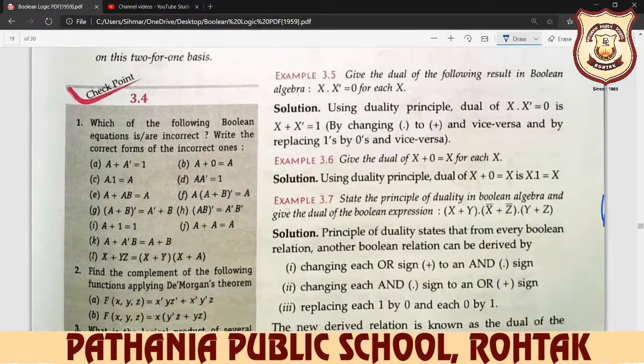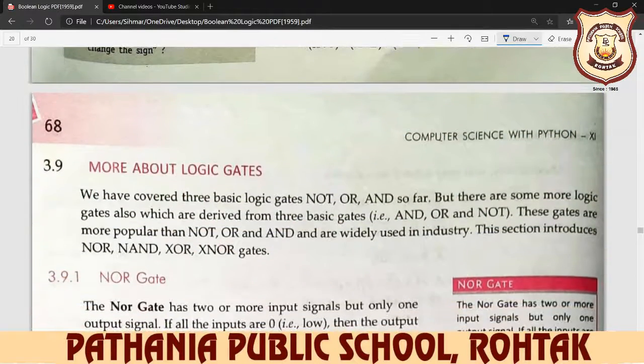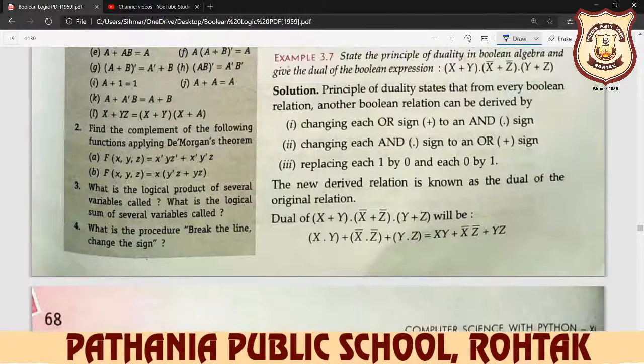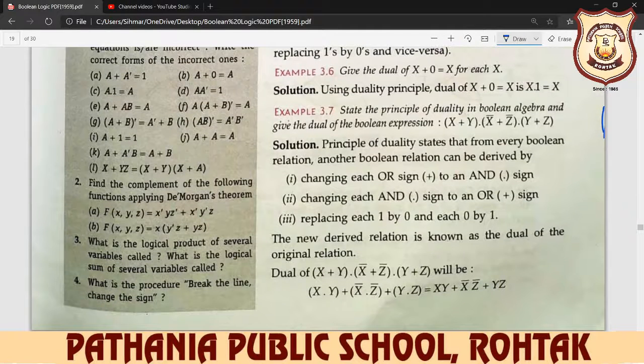We know it very well now. So you do all these examples. So your postulates, laws, you can say laws or theorems, are completed here. Theorems, laws, and postulates are all the same thing.